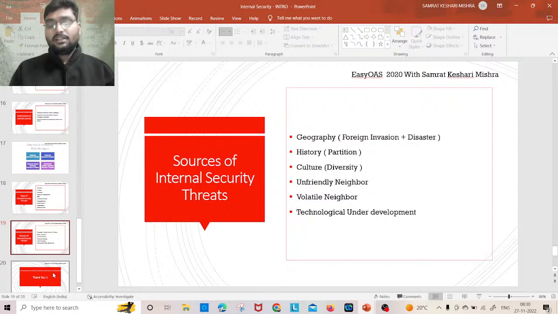Then culture. In India we have a diversity, or we have a diversified culture. So when there will be more diversity, there will be more conflict. A conflict को resolve करि परिबन government. That's why it leads to any cultural conflict. By it creates internal security threats.